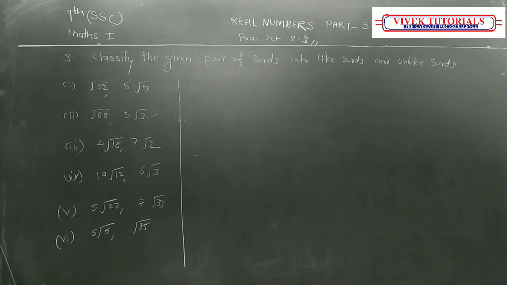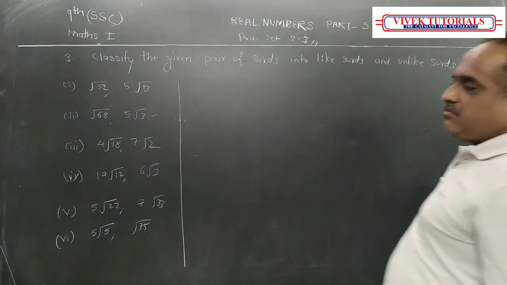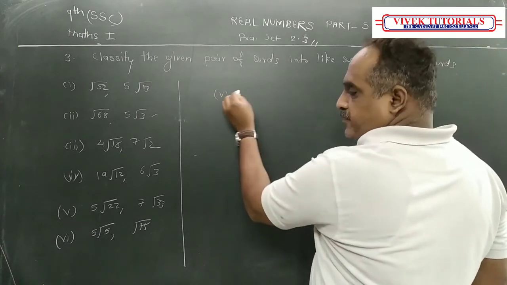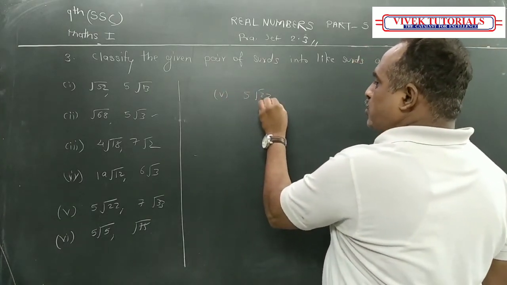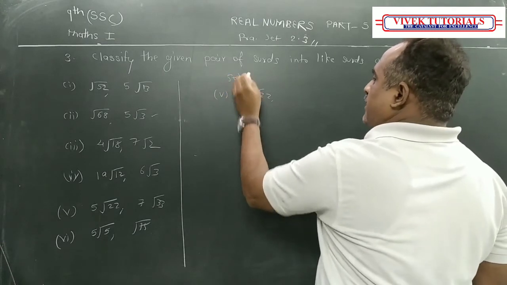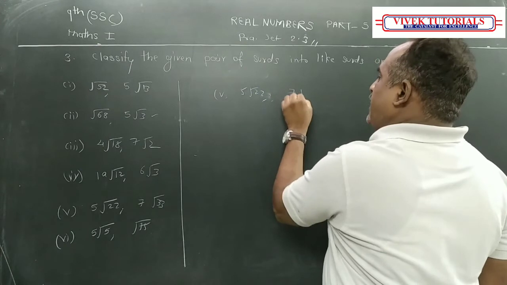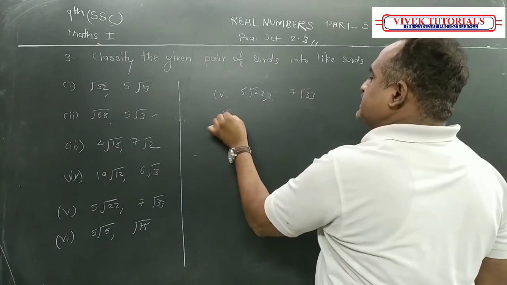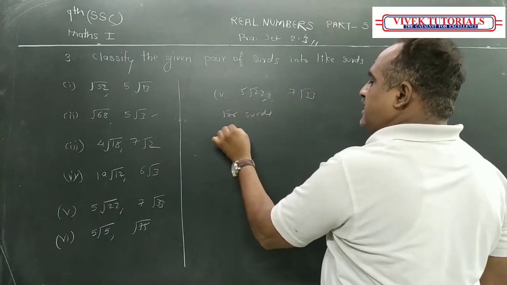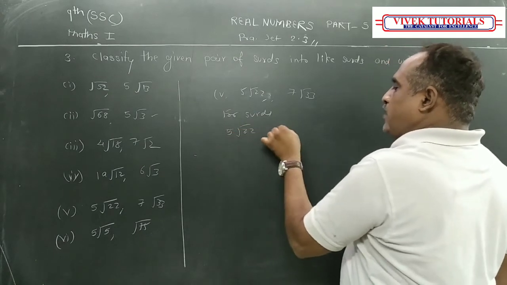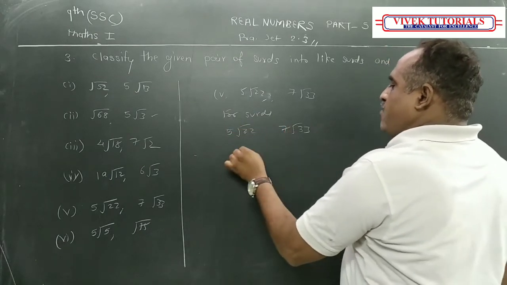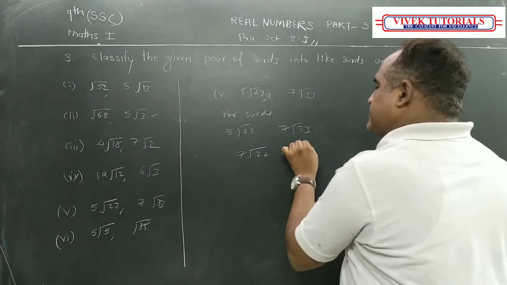Okay, now we continue with the next question. That is the fifth question. 5 root 22 and 7 root 33, solution. Which surds? 5 root 22 and 7 root 33. We'll try to find out the factors of it.